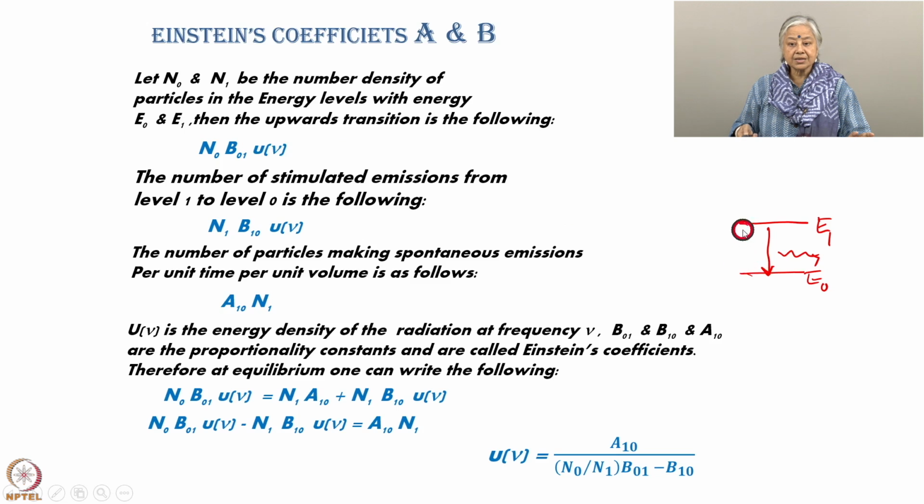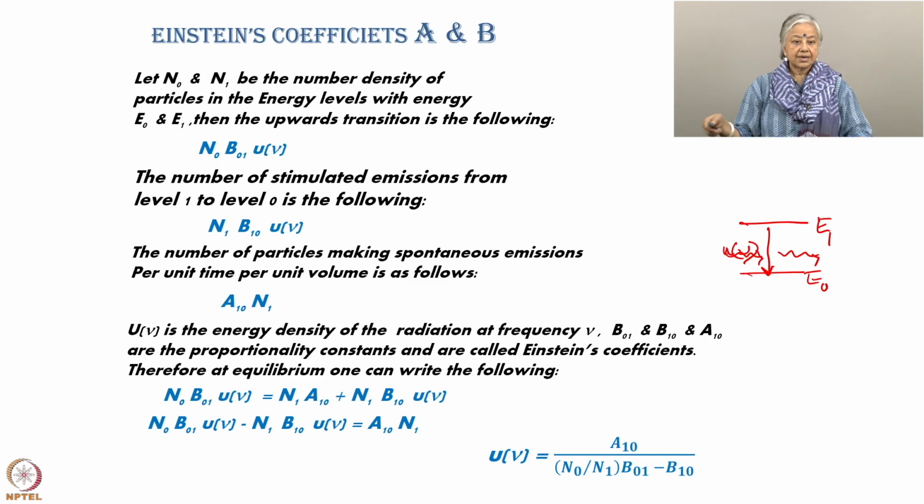So, the number of particles that go up are proportional to the number of particles in this level and also to the energy radiation that is coming in. This is the energy photon that is coming in. So, this is U nu.